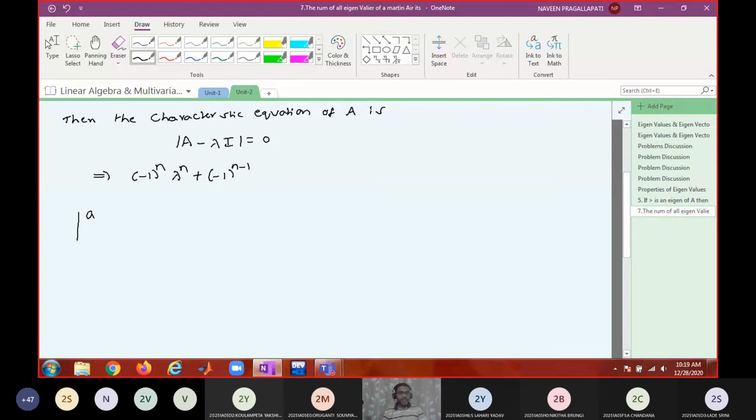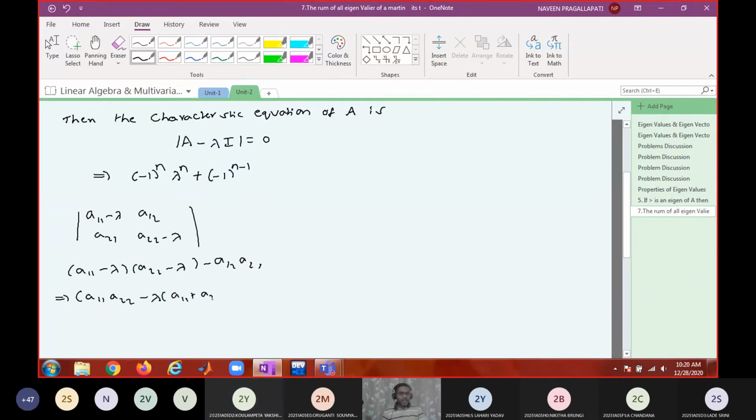Can you quickly tell me for 2 by 2: a11 minus lambda, a12, a21, a22 minus lambda. The determinant is a11 minus lambda into a22 minus lambda minus a12 a21. So what is its product? It is a11 a22 minus lambda into a11 plus a22 plus lambda square, minus a12 a21. Do you agree? Yes, sir.